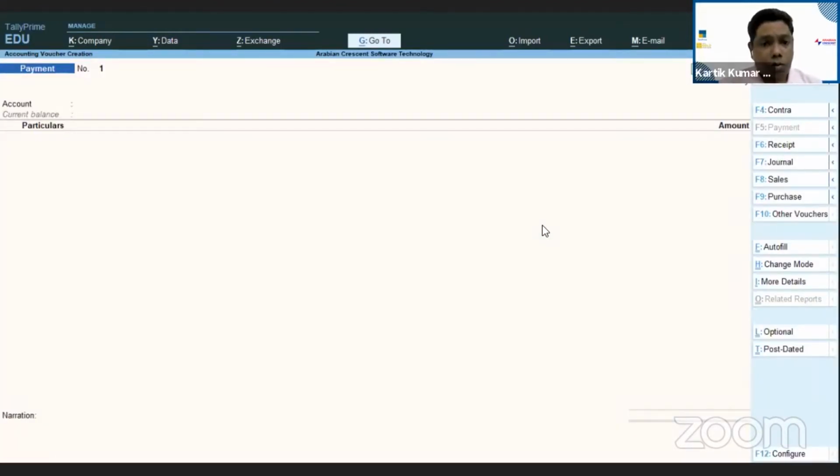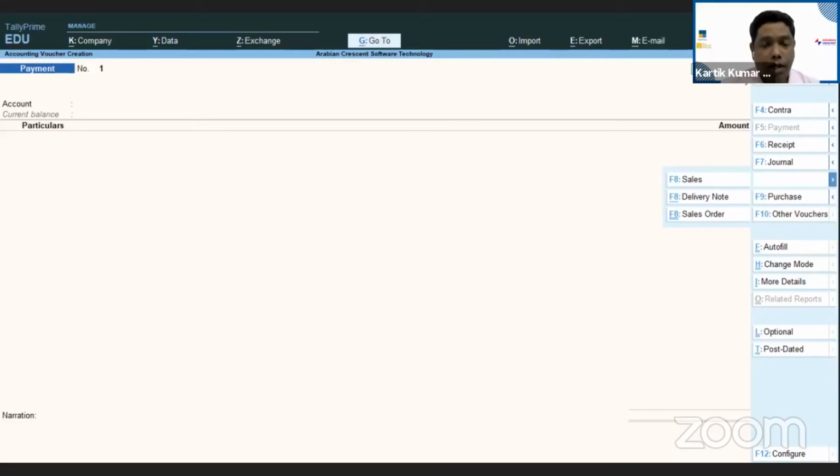Okay, now you must be wondering, I can't see here credit note, I can't see here delivery note, I can't see sales order and purchase order, receipt notes. I can't see anything, where did all these things go? So you can see the right side, there is a small blue button in the corner. Against each and every menu, there is a small arrow key button. If you just click on that, then you will be able to see what all vouchers are there inside that.